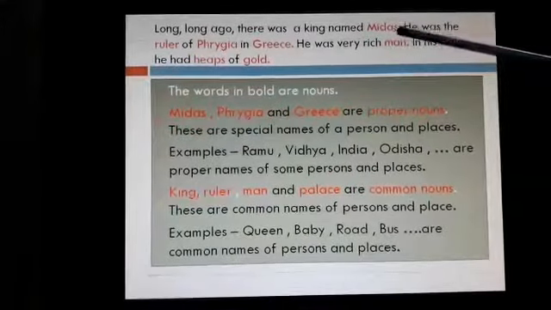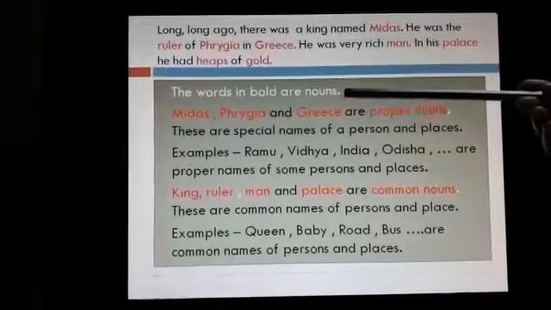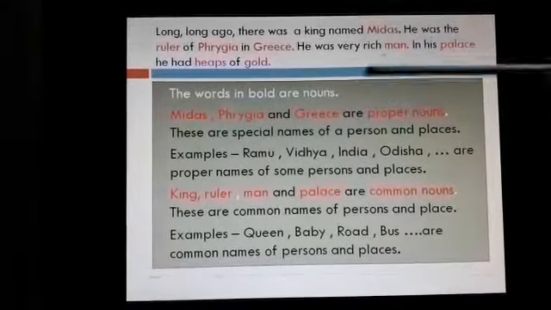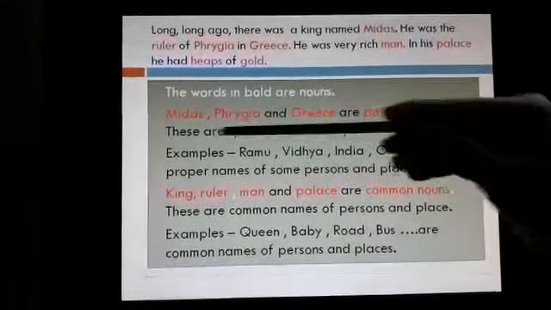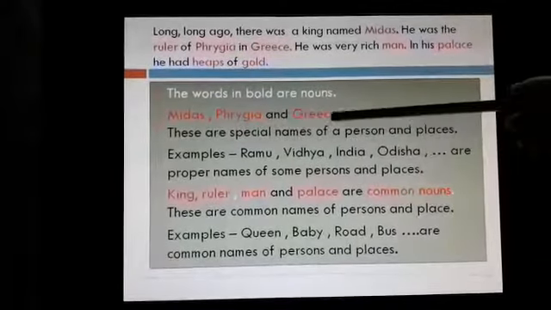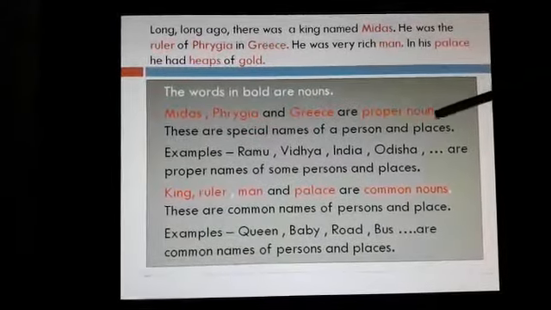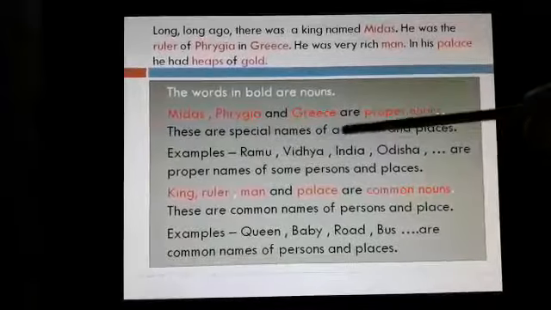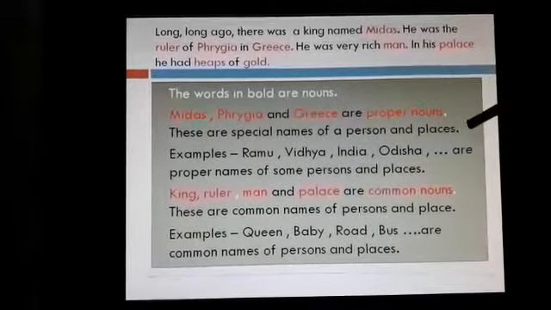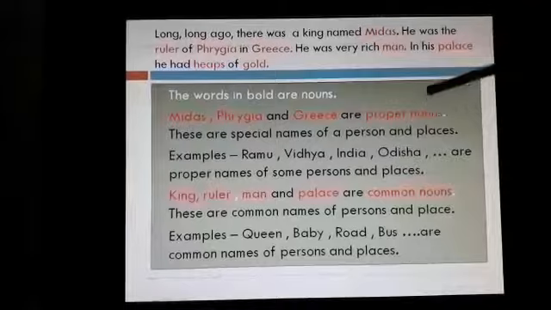The paragraph given there, and below that the words in bold or in red color are nouns. Here we see that Midas, Phrygia and Greece are proper nouns because these are special names of a person and places. So they are proper nouns.